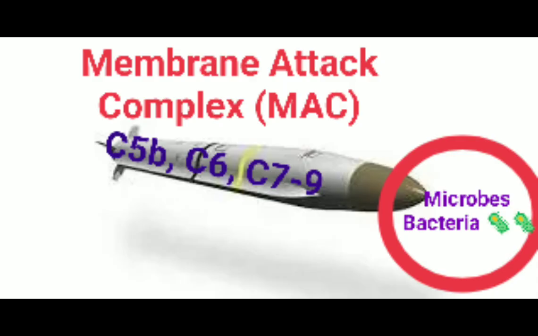membrane attack complex, also known as MAC, which comprises the terminal complement components such as C5, C6, C7, C8, and C9. The membrane attack complex may be considered a rocket-shaped weapon that forms pore-like structures in the cell, resulting in cell lysis. This mechanism is particularly important for complement-mediated lysis of gram-negative bacteria.